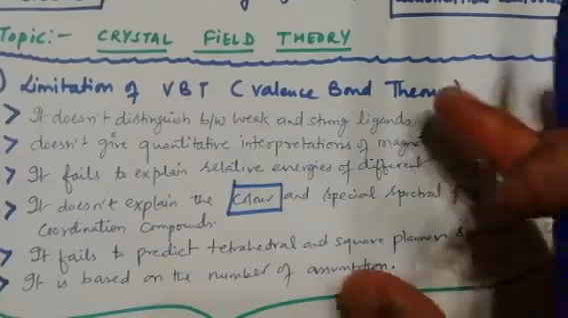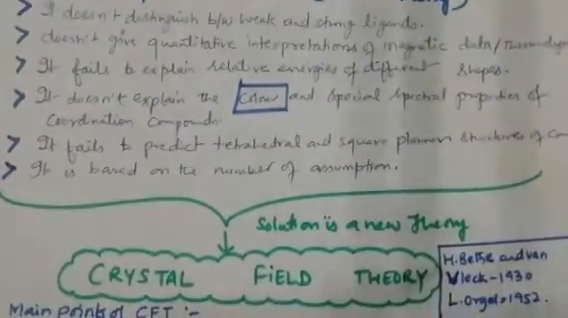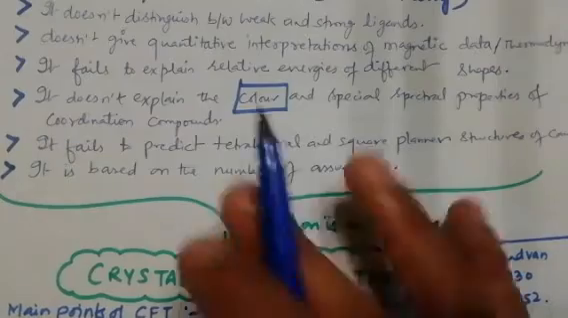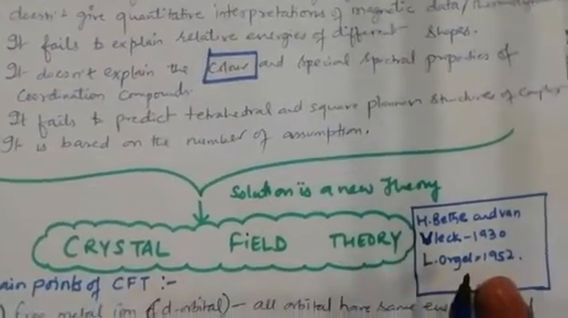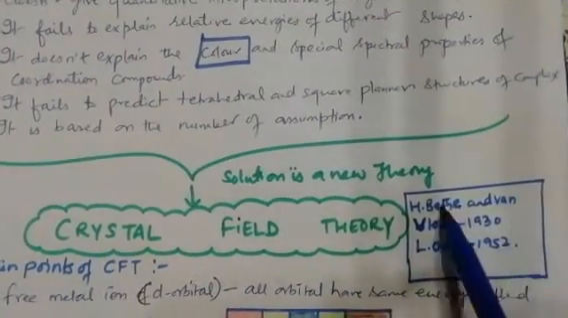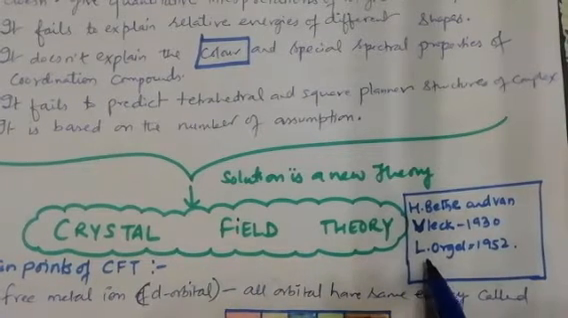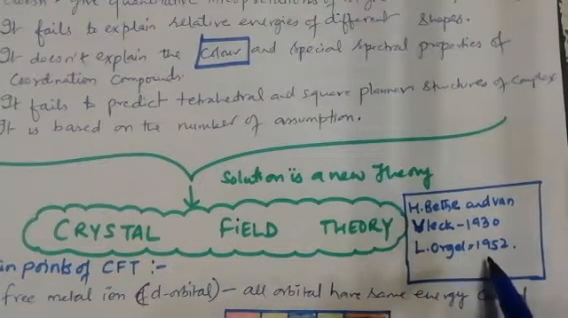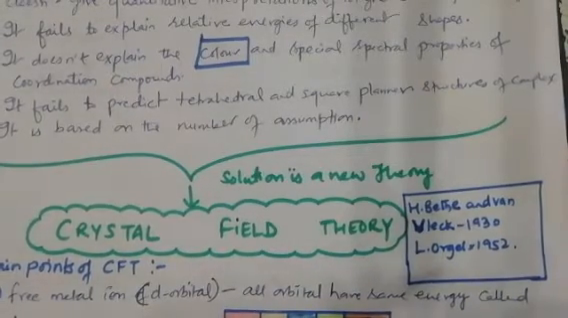So when these are the limitations of valence bond theory, a new theory was introduced. That theory gives a solution to all these drawbacks, and it is called crystal field theory. H. Bethe and Van Vleck introduced this theory in 1930, whereas L. Orgel in 1952 gave more satisfactory information about the theory.